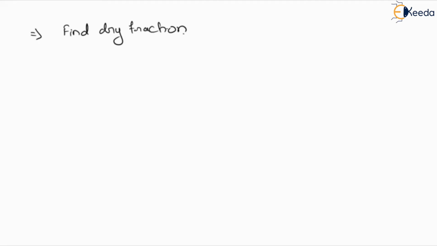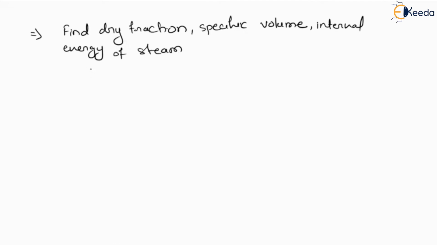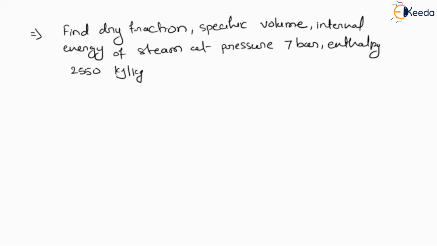Then again specific volume and internal energy, and this is basically for steam which is maintained at pressure 7 bar, and enthalpy is given. Enthalpy value is 2550 kilojoule per kg.